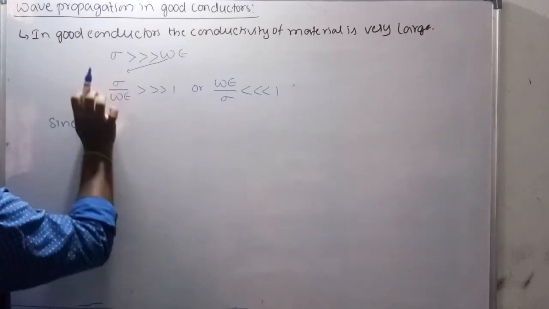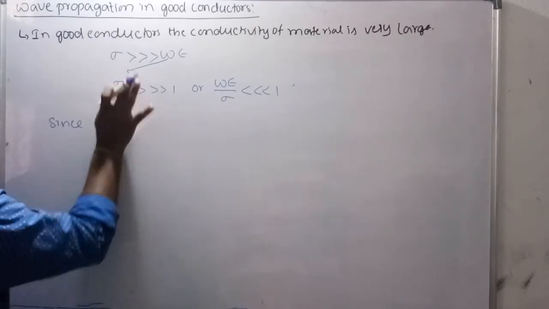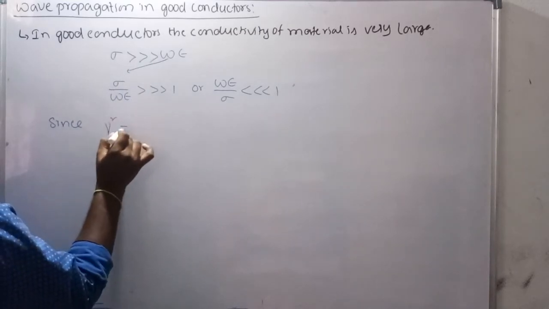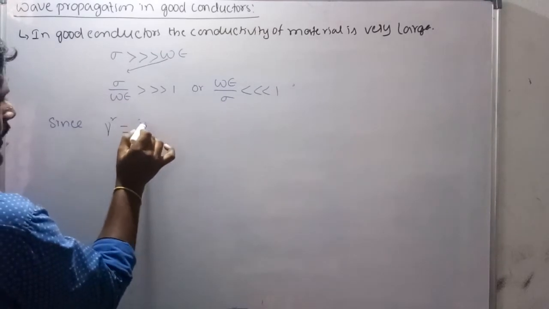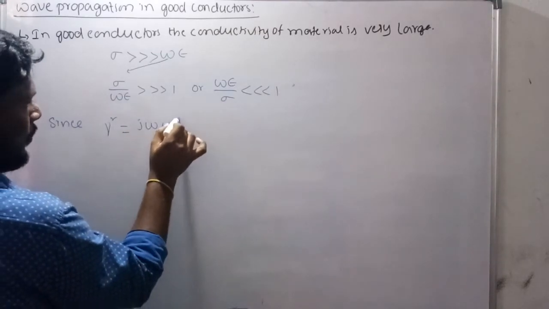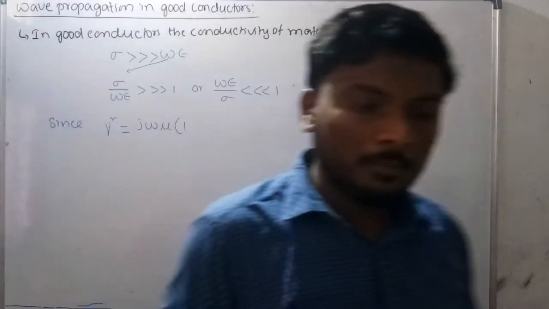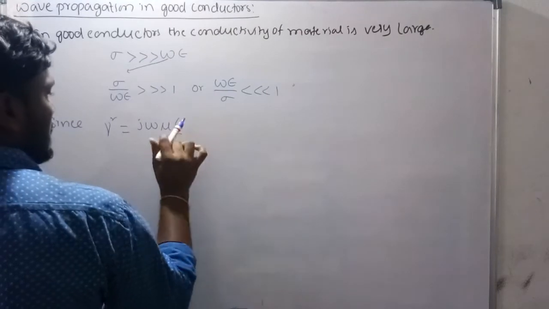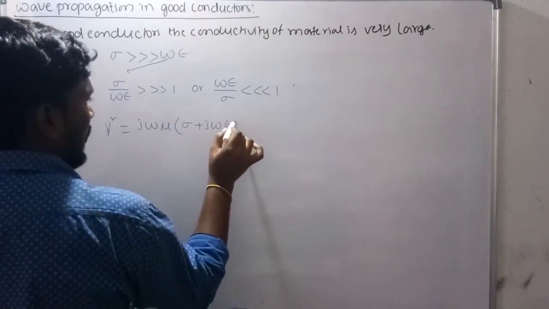Now, the wave propagation constant in conductors is represented with gamma. Gamma square equals j omega mu times sigma plus j omega epsilon.